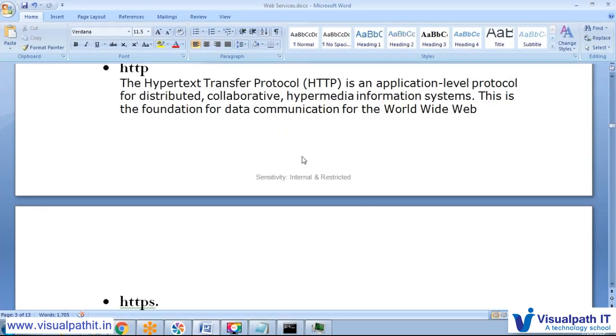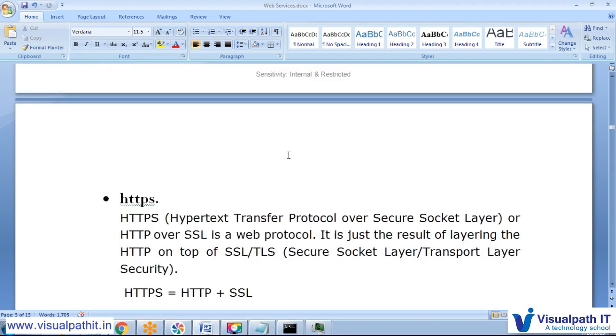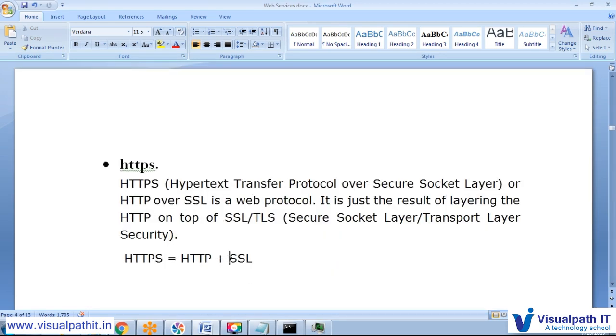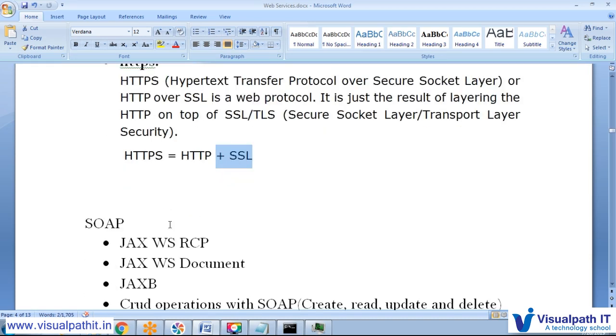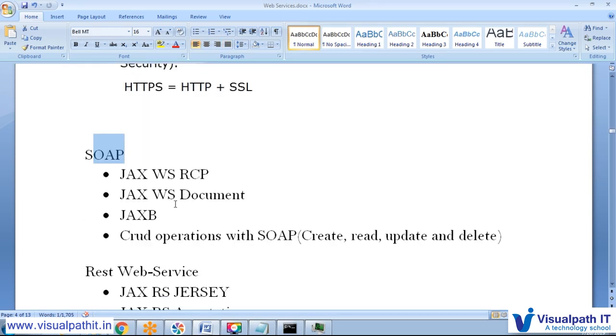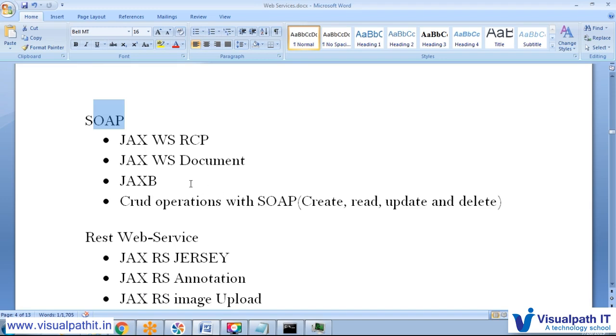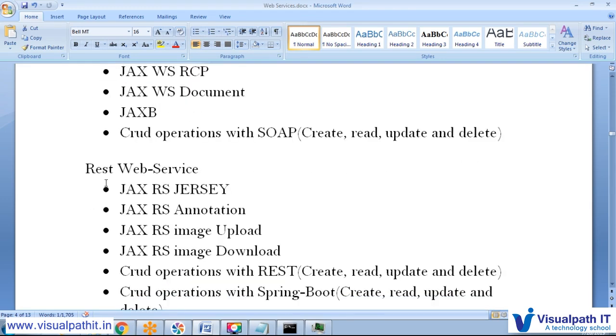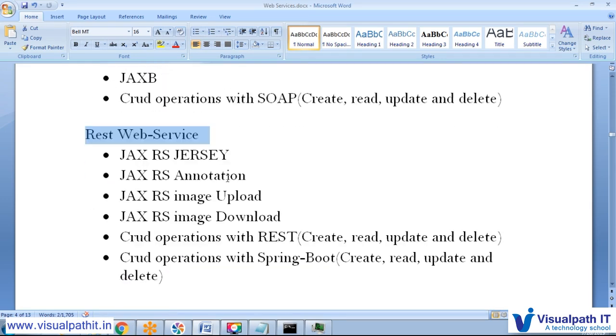Okay, so this is the protocol. HTTPS means it has some SSL certification, through which we can secure our request and response. This is SOAP. We'll explain SOAP deeply also, what SOAP is. And then we'll start explaining REST web services.